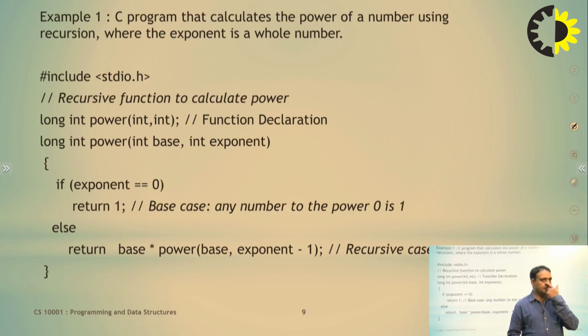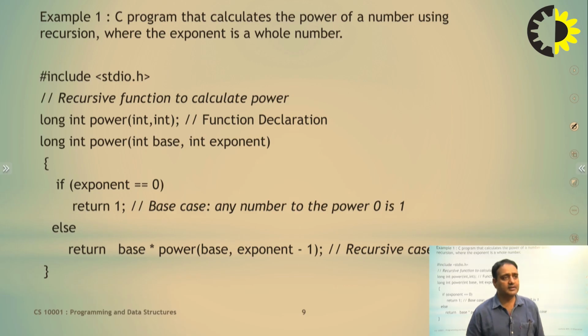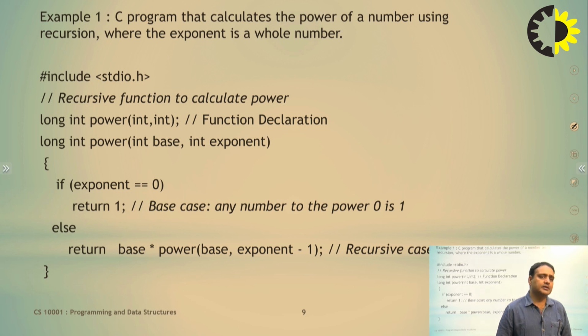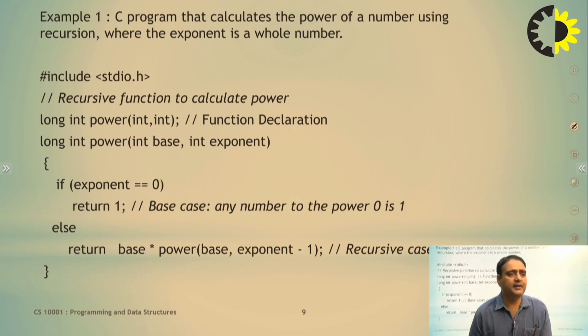Some examples: a C program to calculate the power of a number using recursion, where the exponent is a whole number. You can better understand how to calculate a to the power b. Here b is the exponent and a is the base. If the exponent is 0, then base to the power 0 is equal to 1. If the exponent is 0, the value to return is 1. This is the base condition.